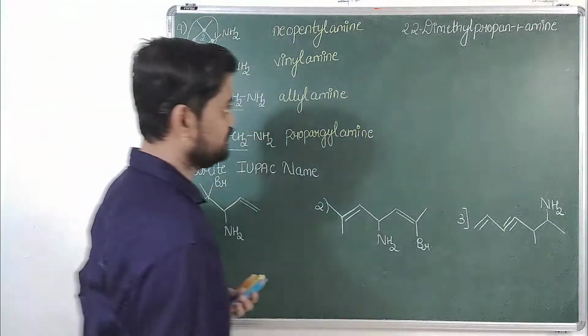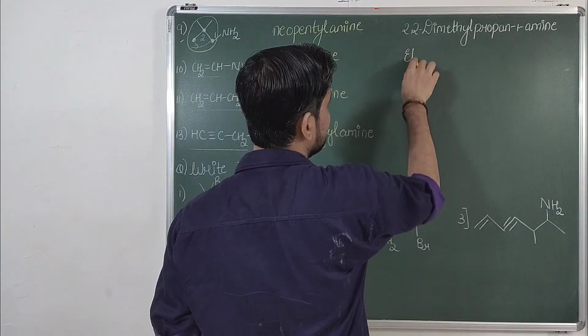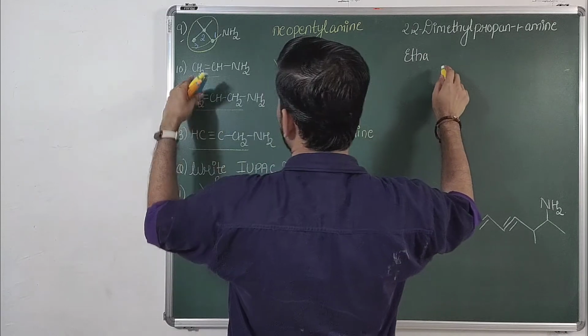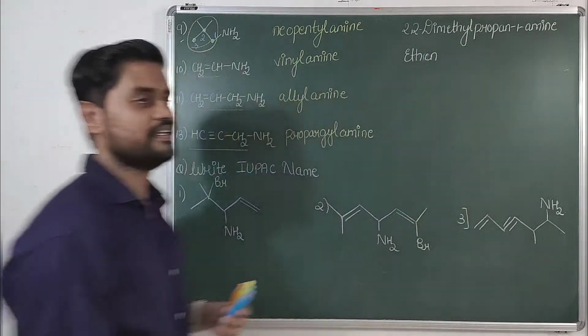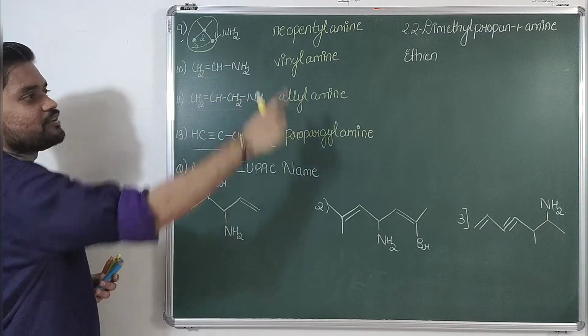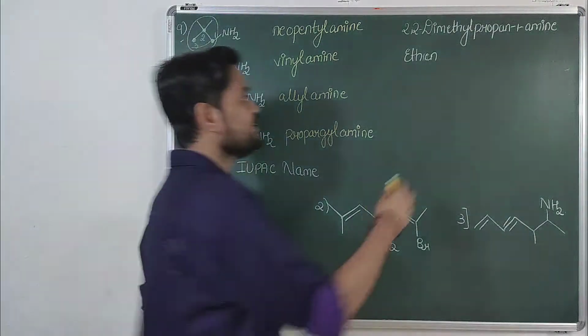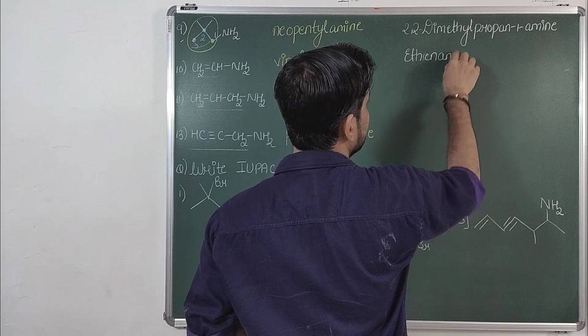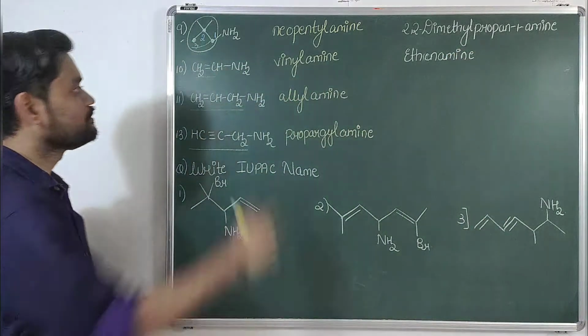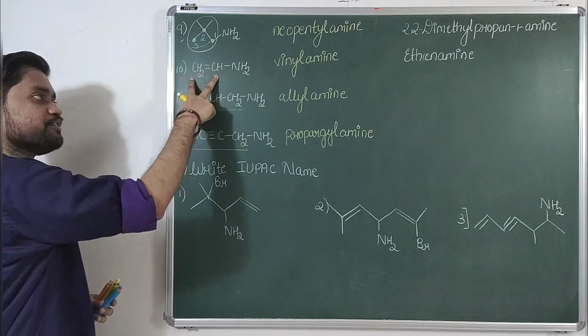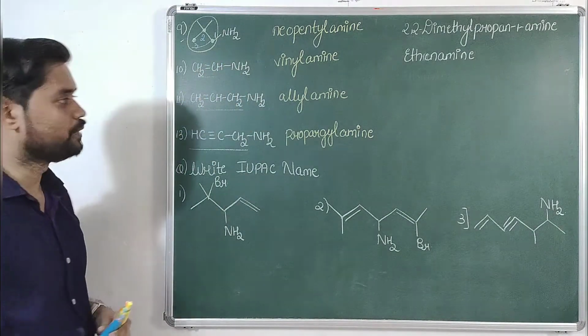Now talking about this one, simply eth, there are 2 carbon atoms, so it becomes eth. Then there is the presence of a double bond, so you are going to write ene, and then amine, so it is ethenamine. Position not required, because for both carbons the position of NH2 will be 1.